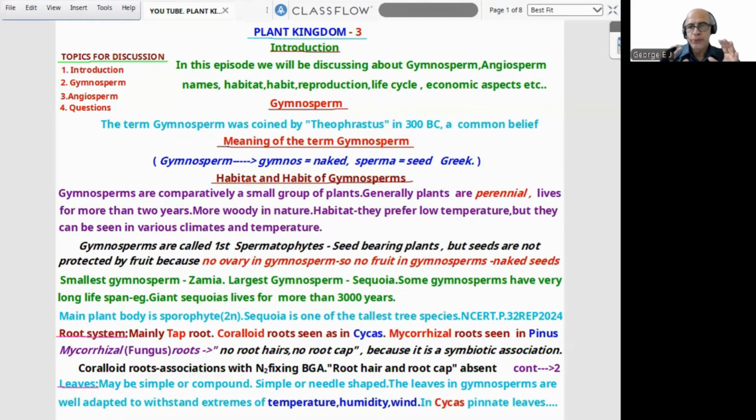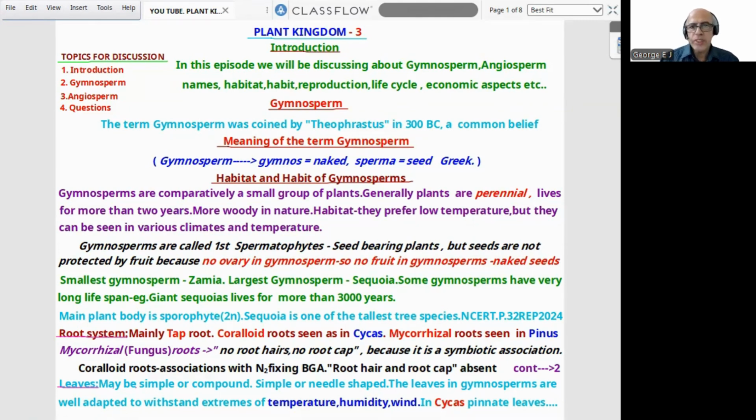In this episode, we'll be discussing Gymnosperms and Angiosperms, some names of this group of plants with the diagram, photo, habitat, habit, reproduction, life cycle, and economic aspect. Basically, there are 4 items: introduction, gymnosperm, angiosperm, and questions. 5 theory and 5 NEET model questions with the key. So we can start with the term gymnosperm.